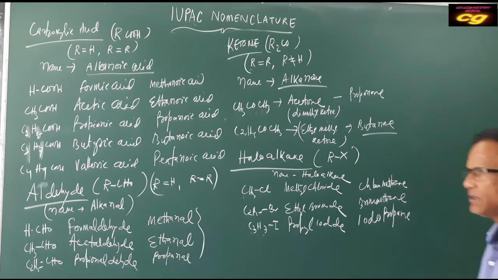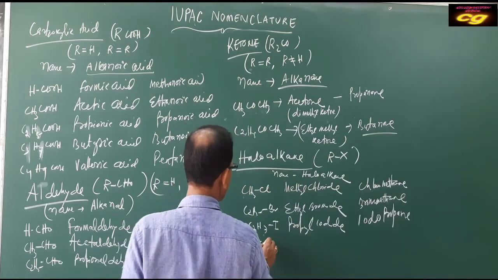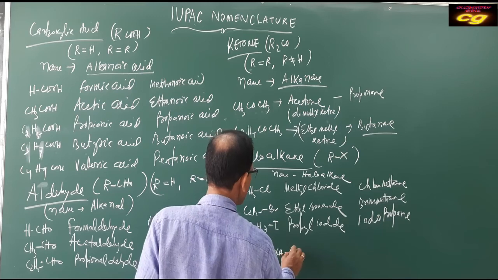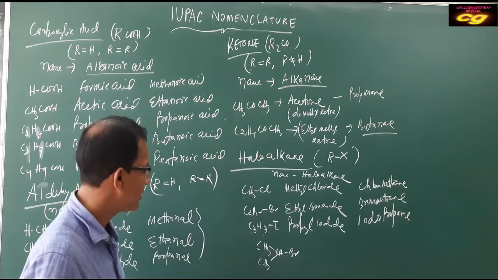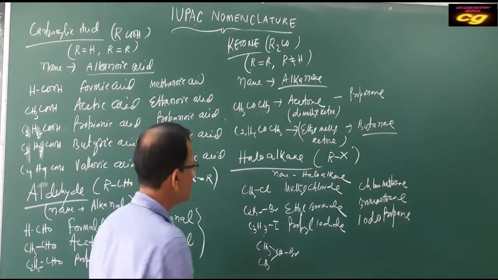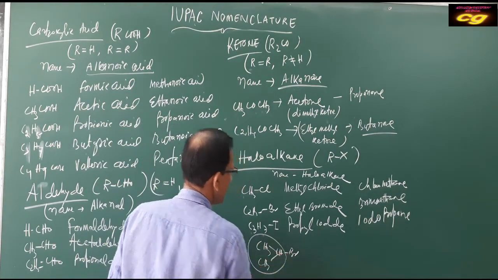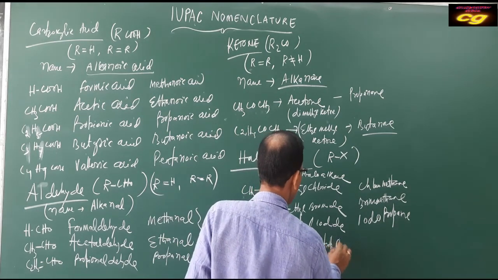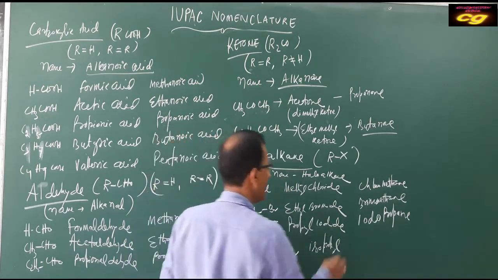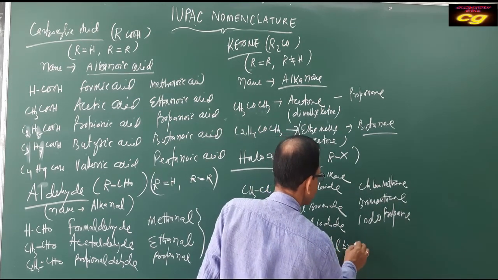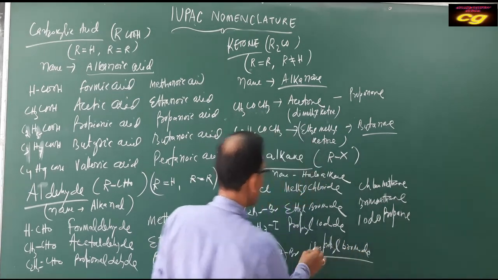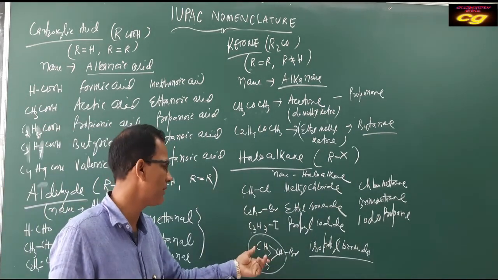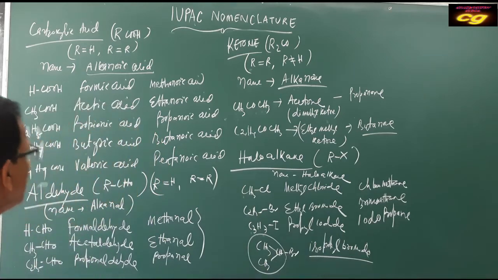Okay. But if you write a branch chain, for example, CH3, CHBr, CH3, this is a haloalkane, but it is not a straight chain. This is a branch chain. Branch chain means common name, I am taking the common name. Common name is isopropyl bromide. So it depends upon the group. Alkyl group was already discussed in types of alkyl group. Then this is about haloalkane.